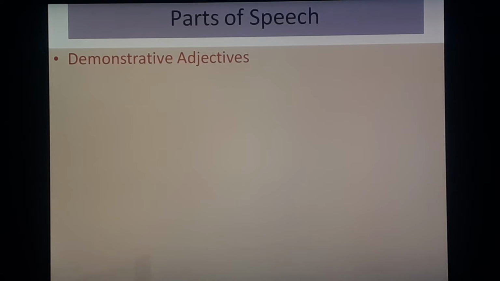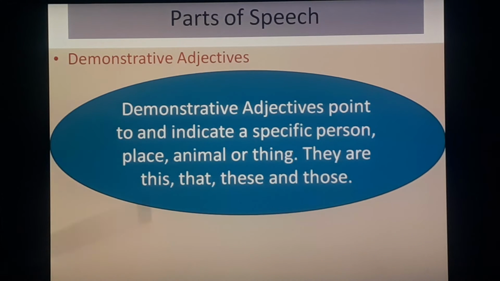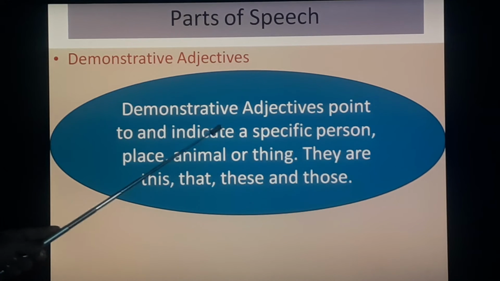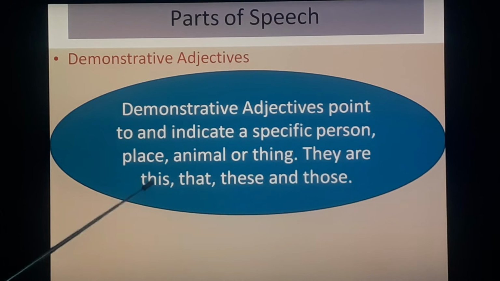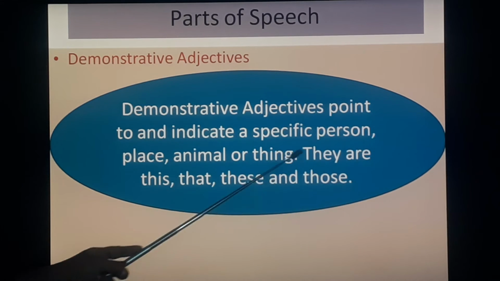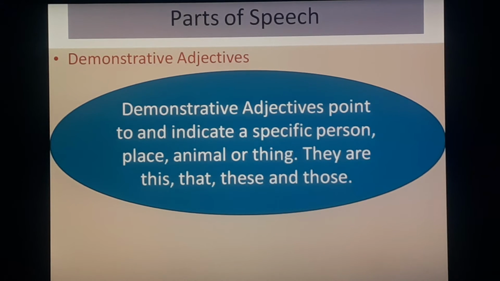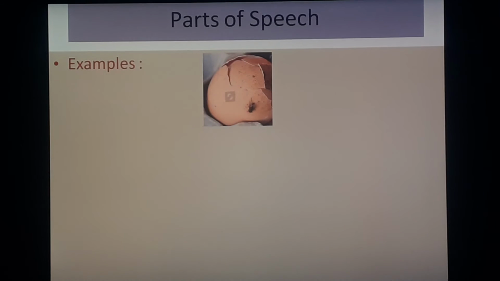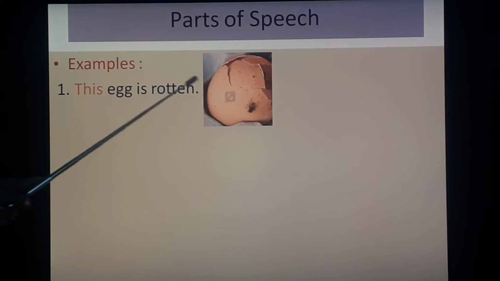Let's move to the next, demonstrative adjectives. Demonstrative adjectives point to and indicate a specific person, place, animal or thing. They are this, that, these and those. If you ask which, you will get demonstrative adjectives. Let's see examples. This egg is rotten.